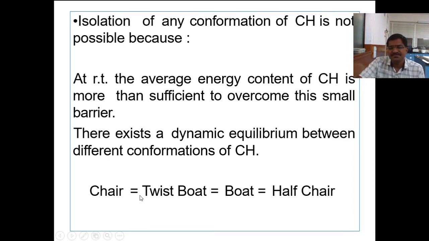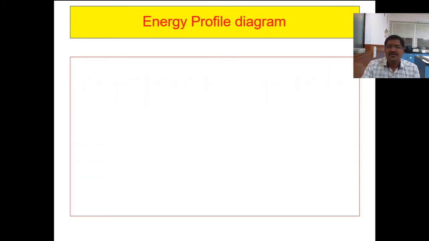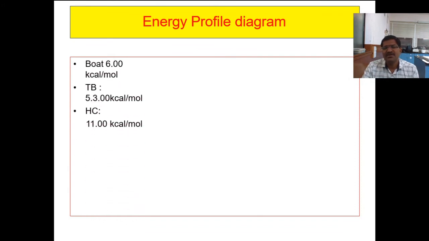They are hypothetical, but we can separate these isomers if you change the temperature. If you decrease the temperature and freeze the mixture, at that time, in the solid state, we can isolate these structures. Now, with the help of the energy profile diagram, we can compute the stability of these isomers.